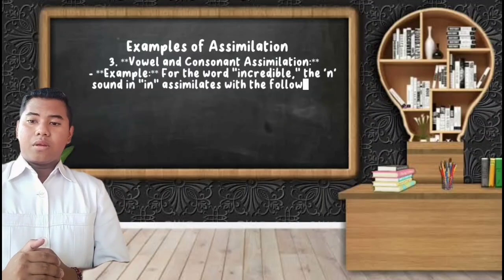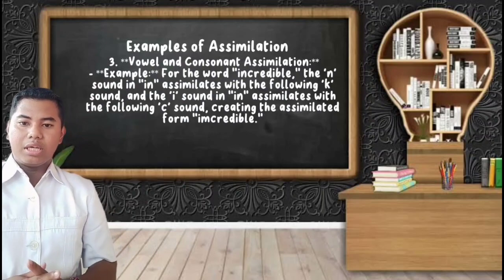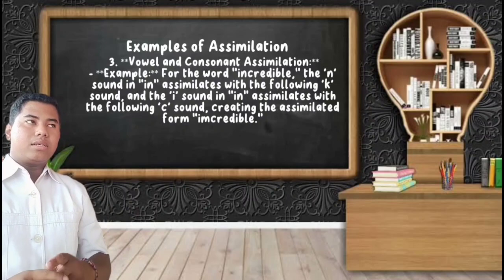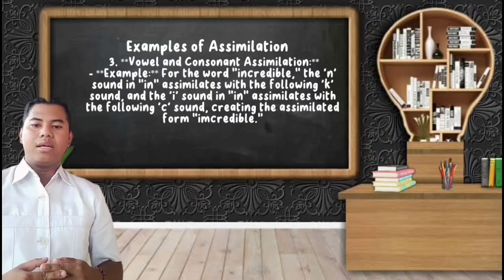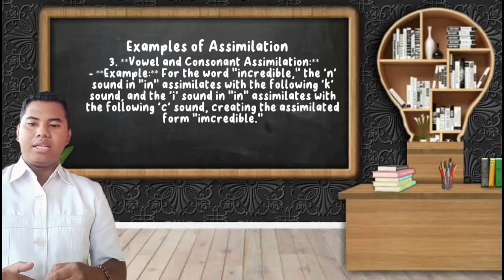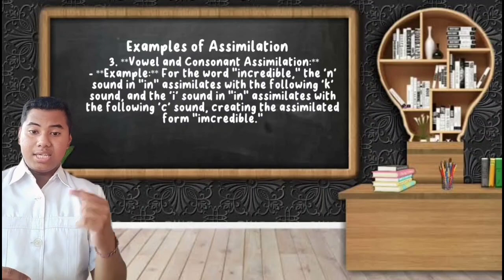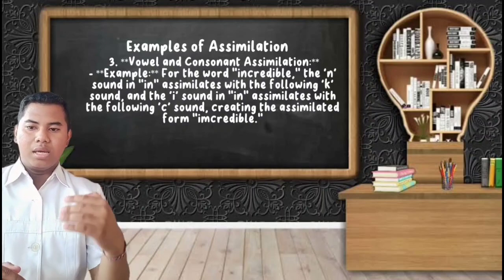Number 3, vowel and consonant assimilation. Example: the word incredible. The N sound in the in is assimilated to the following K sound, and the I sound is assimilated with the following C sound, creating the assimilation from incredible.